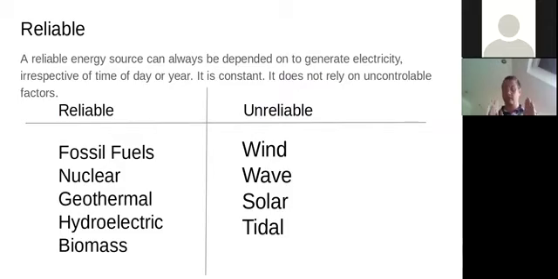So have a look at those. I'm going to run that poll again. The correct answers are fossil fuels are reliable, nuclear is reliable, geothermal, hydroelectric, biomass. Okay.